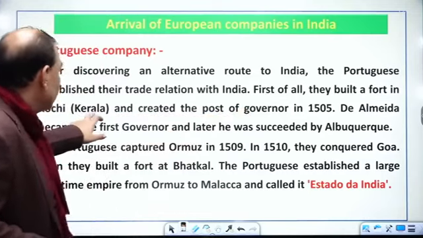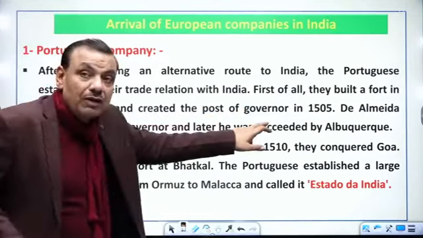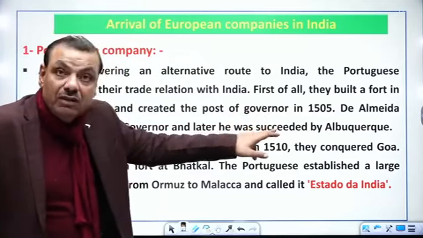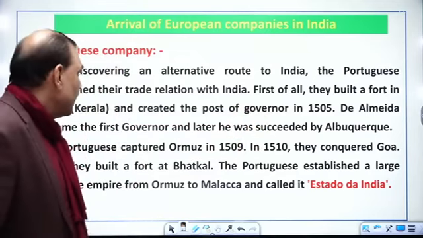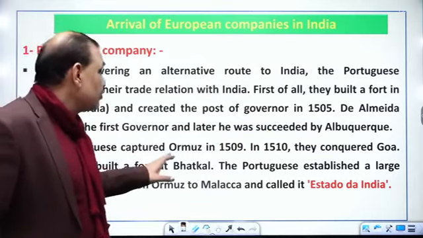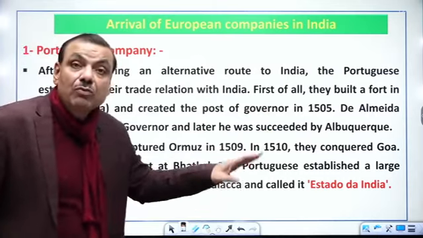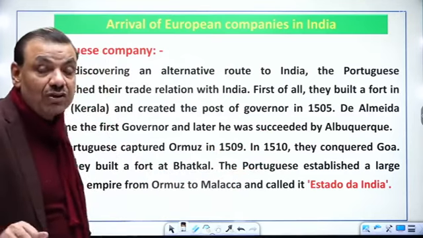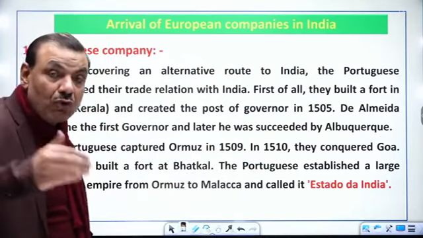जैसे 1505 में दे क्रिएटेड एक पोस्ट ऑफ गवर्नर, एंड हु वाज द गवर्नर? डी अल्मीडा द गवर्नर. आई हैव ऑलरेडी इन्फॉर्म्ड यू. And D. Almeida, he became the first governor. Later, he was succeeded by Albuquerque. Albuquerque was very ambitious. He could snatch Goa from Bijapur.